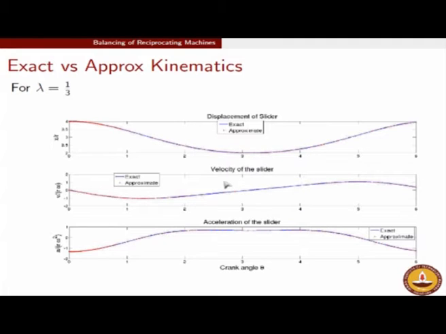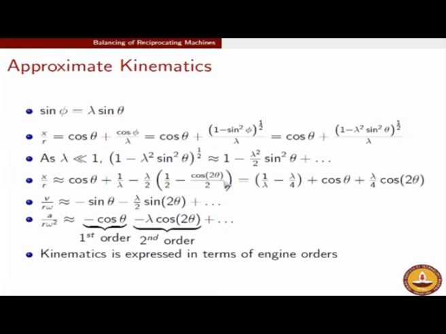It is very accurate. So there is nothing lost in terms of the final result even if we do an approximate analysis. So the fun in the approximate analysis is now that these x by r, v by r omega and a by r omega squared formulas are really compact and simple ones.